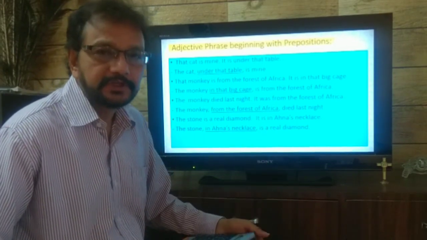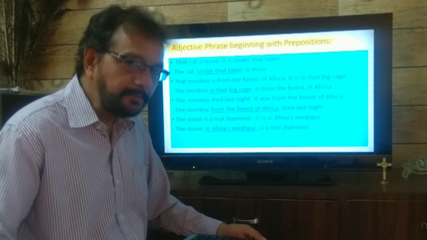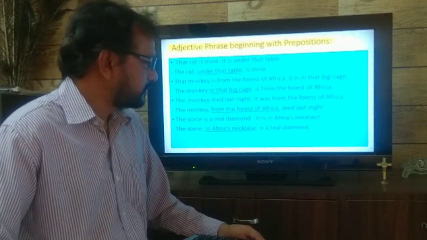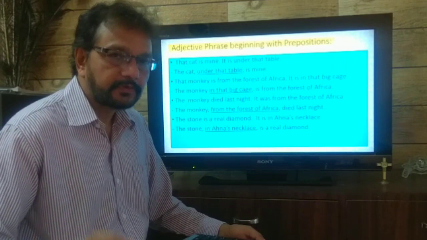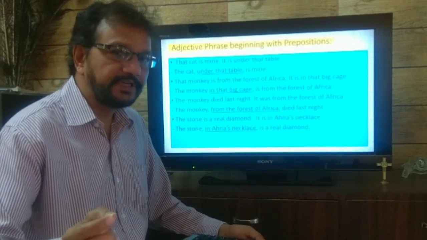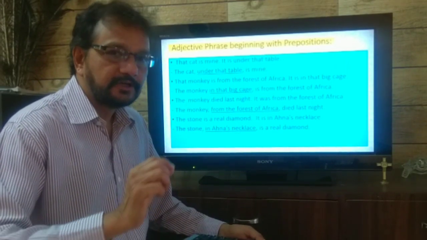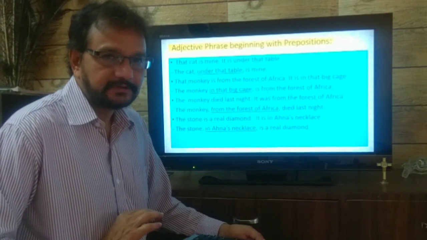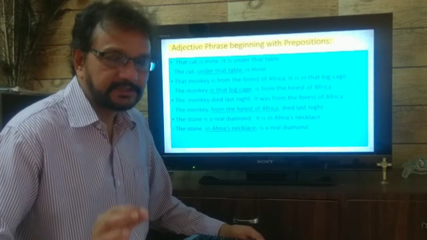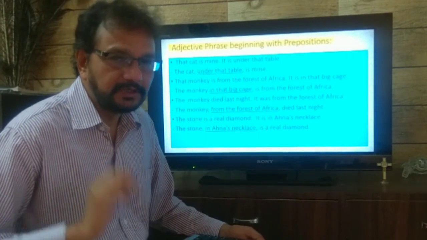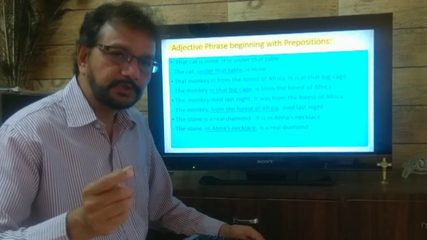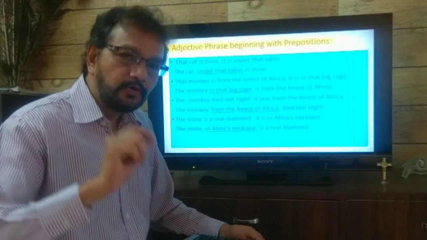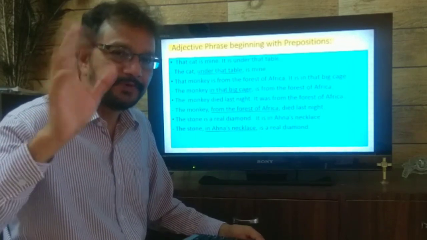Some more examples can be taken. You can make your own examples. The house between the post office and the clock tower is very old. Or you can say, the house between the post office and the clock tower was built in 1850.